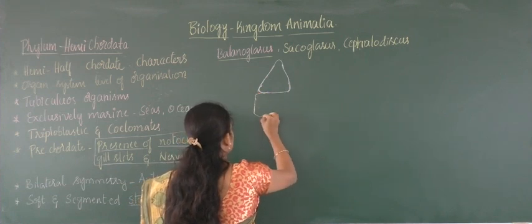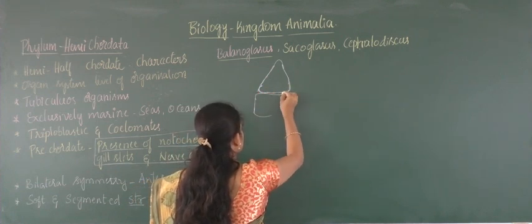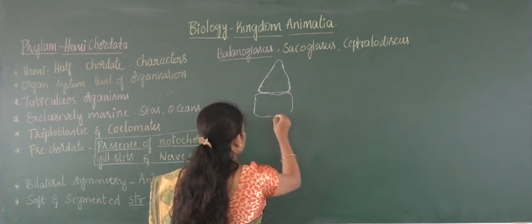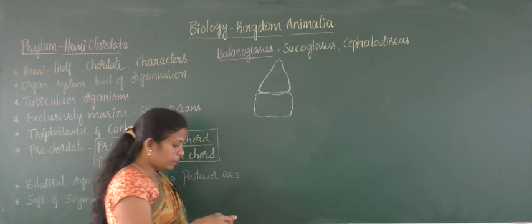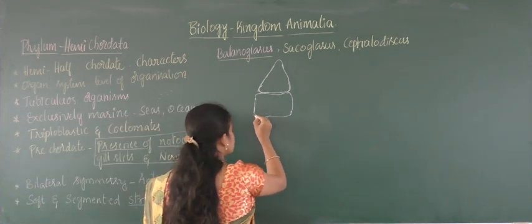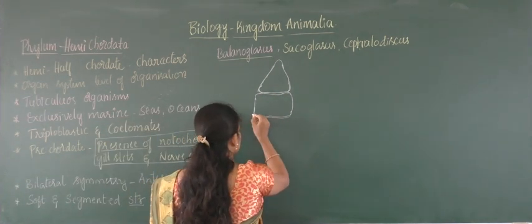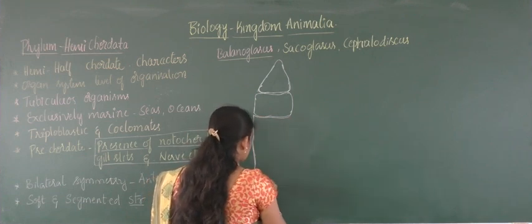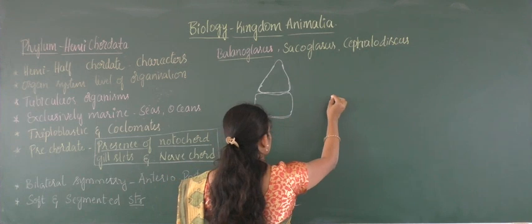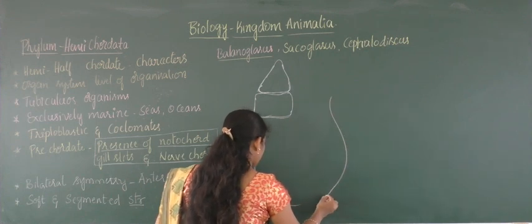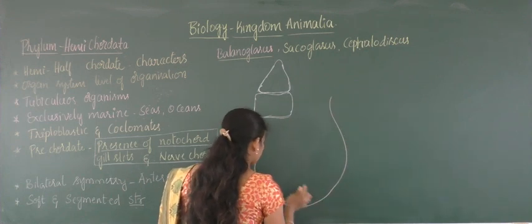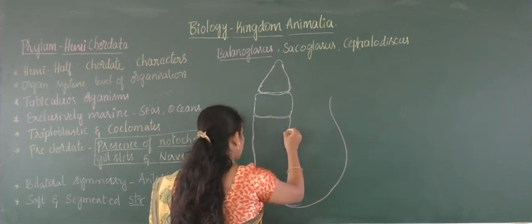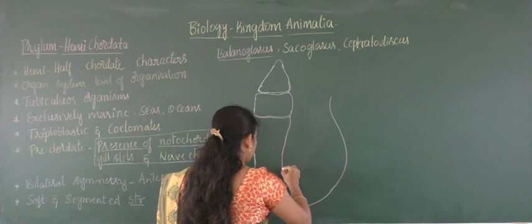This is a wider next segment, and the later part runs as a tube-like structure without the presence of an anus. So this is the structure of the long tubular part of Balanoglossus.